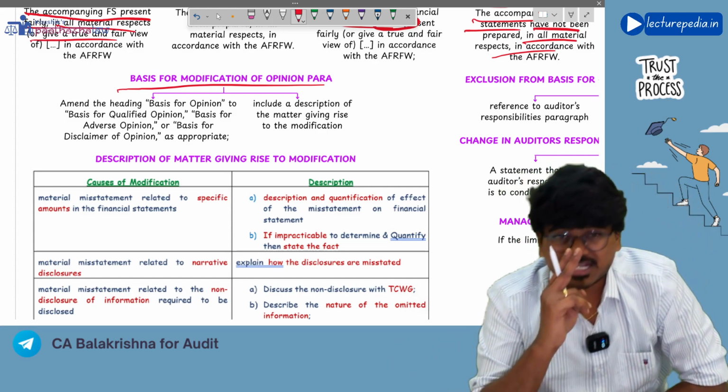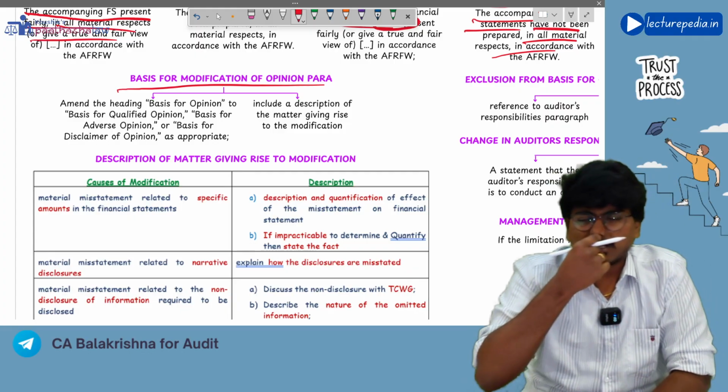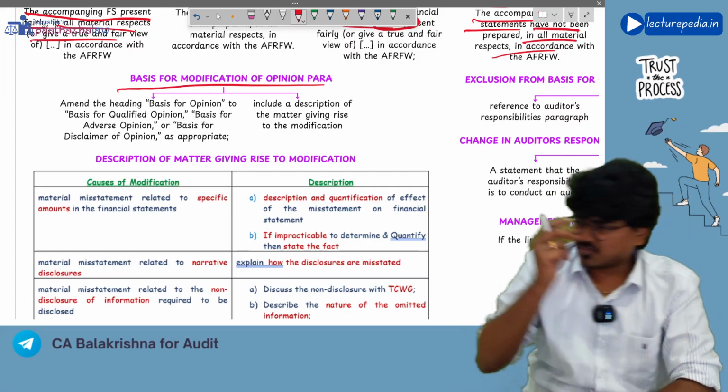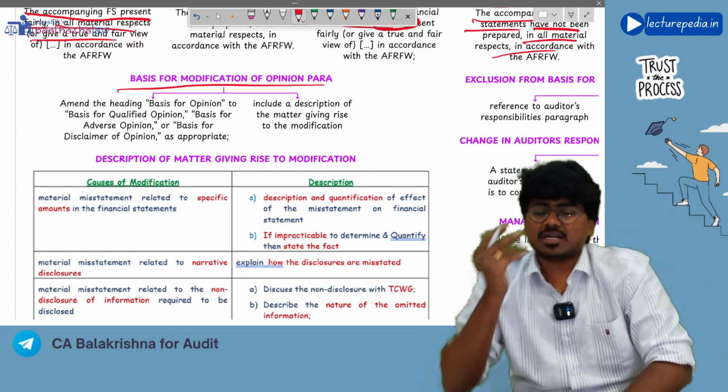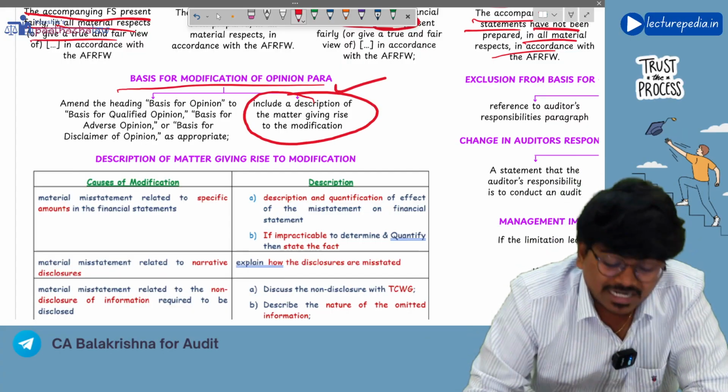This is the second paragraph that will change. I have told you, right? So first of all, as it is, the heading will change from the basis for opinion to basis for qualified opinion, basis for adverse opinion, basis for disclaimer of opinion. Like this, the heading will change. After that, you should include the description.